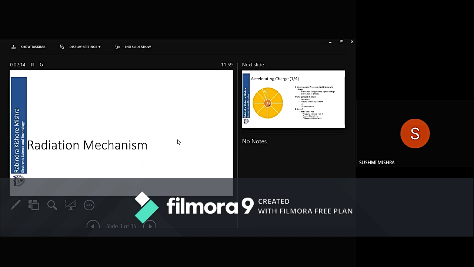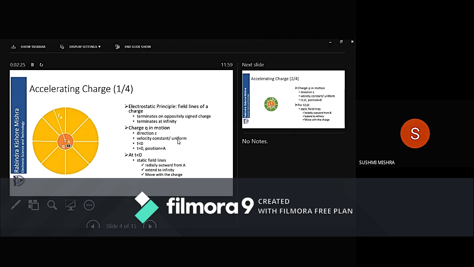So now let us discuss the radiation mechanism. If there is a source, how is it disturbing, and how is the disturbance propagating? Let us start with an accelerating charge. Now look at point A in the figure, on the left side. At point A, there is a charge Q, a positive charge Q.